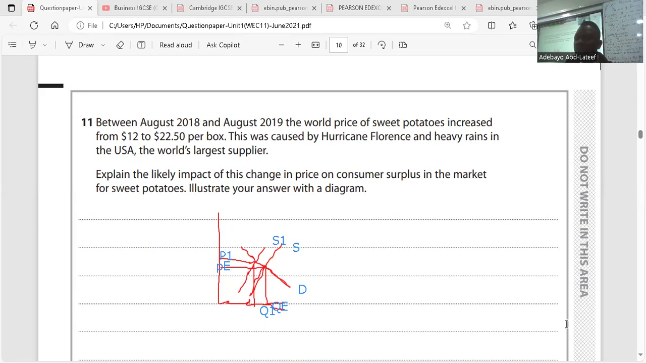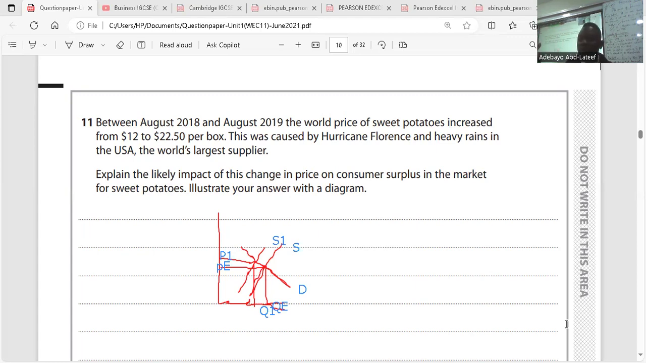Then the second point was about hurricane and heavy rain, which is bad weather condition and natural disaster. Bad weather condition and natural disaster will shift the supply curve leftward, because it means supply in the economy would fall. So the first thing we have to do is to reach equilibrium, which is at PE, QE, S, and D. Then natural disaster will shift the supply curve leftward from S to S1.